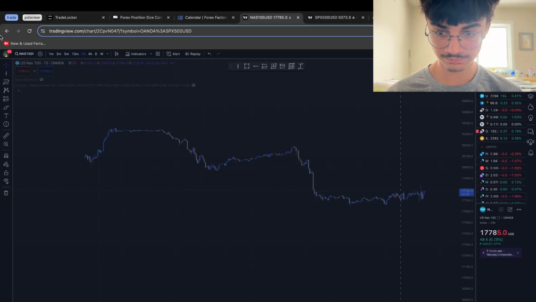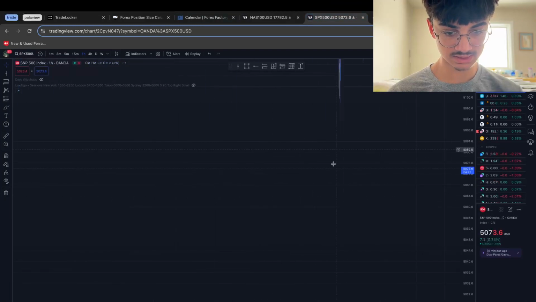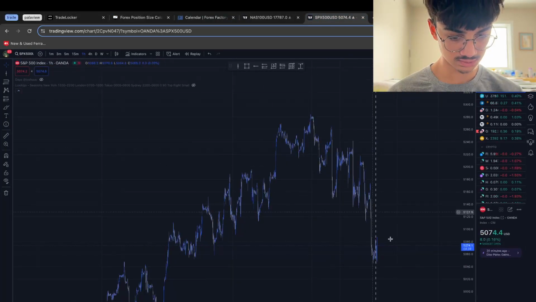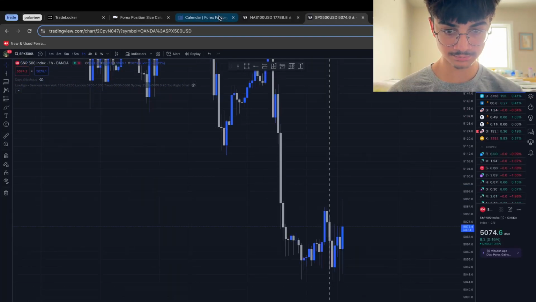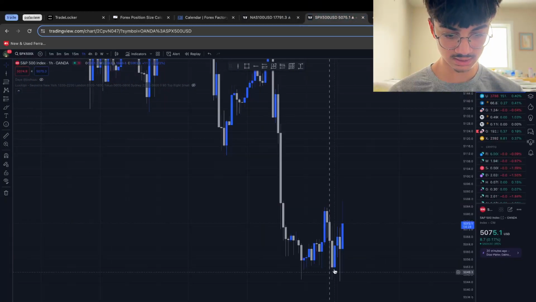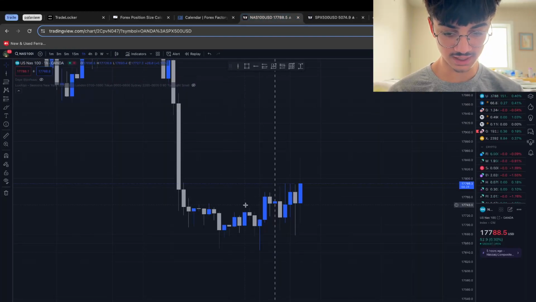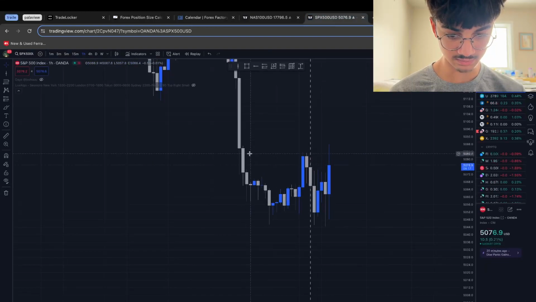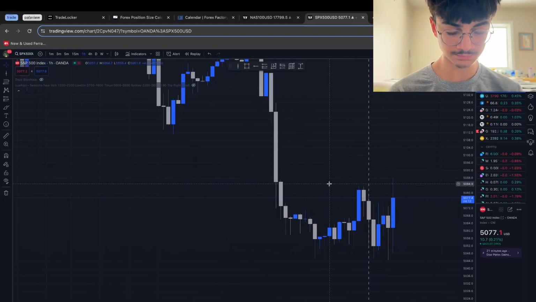Go on the hourly. Let's see what sentiment is. We are obviously in a downtrend, and the same on the S&P as they are correlated pairs. So downtrend. And then if we see before market open today, right, there was no clear SMT divergence. So they were still pretty correlated, which is fine, except for this beginning of the fair value gap. It didn't get tapped into until after market open. And here we can see that we did get a tap in. Oh, no, we didn't either. Yeah, so no divergence here.